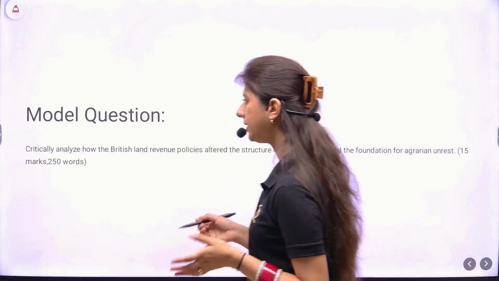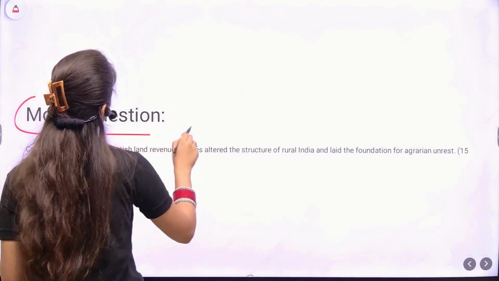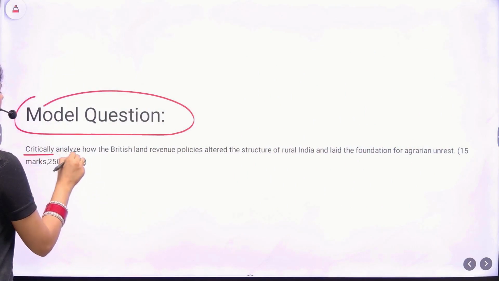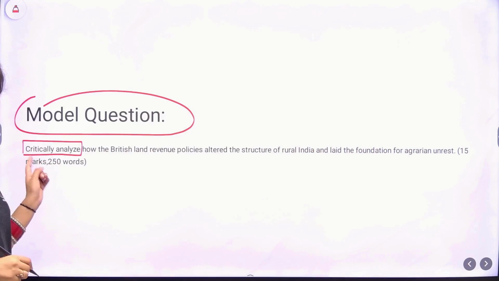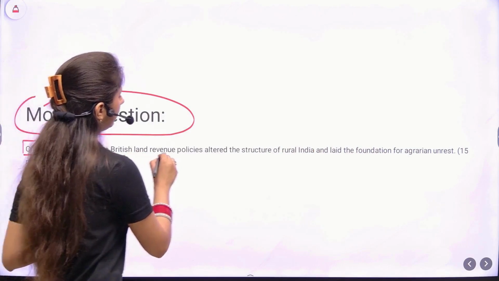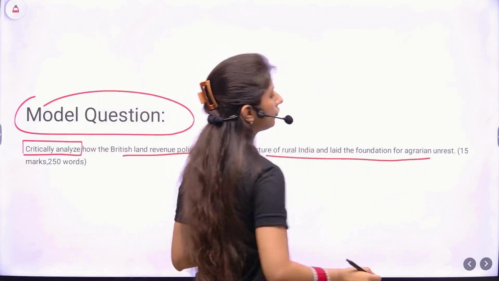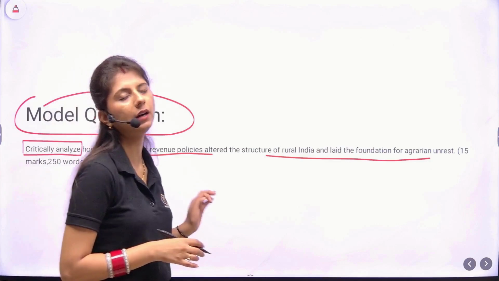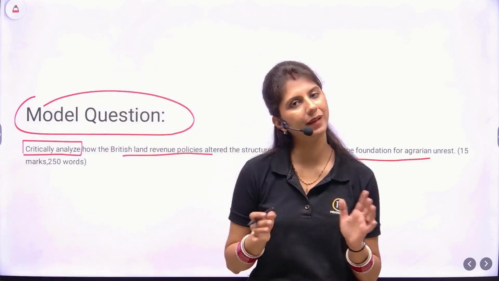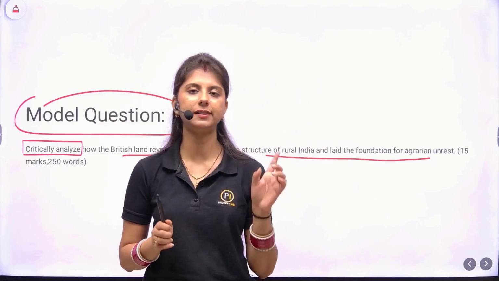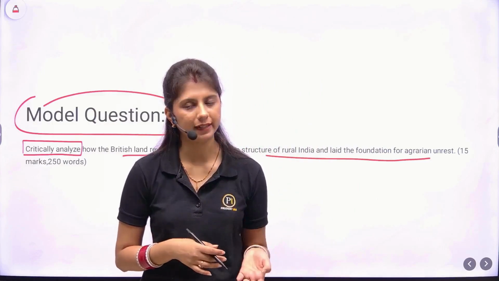Now, the major section of our video is always a model question because this is a free answer writing series. So the question for the day is: critically analyze, keep in mind the directive word, how the British land revenue policies altered the structure of rural India and laid the foundation for agrarian unrest. A 15-mark, 250-word question. As I always say, just pause this video, write an answer yourself, but make sure that the timer is on, so you keep a check on the time as well.